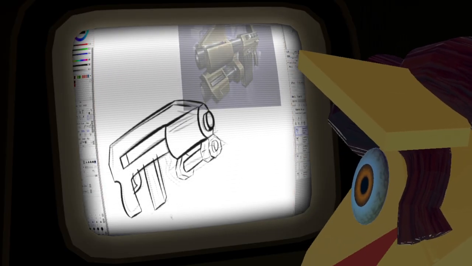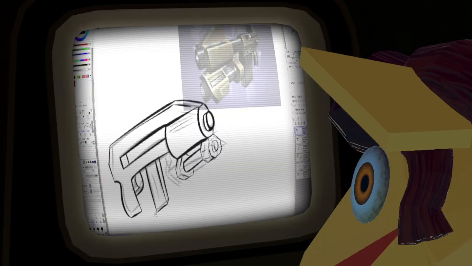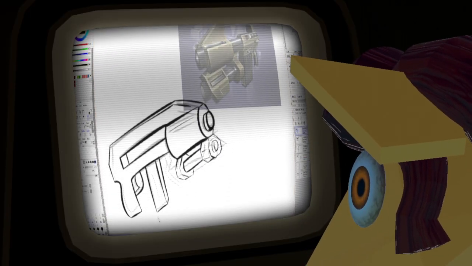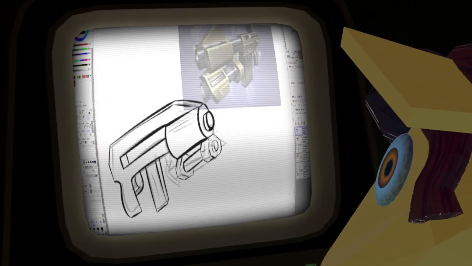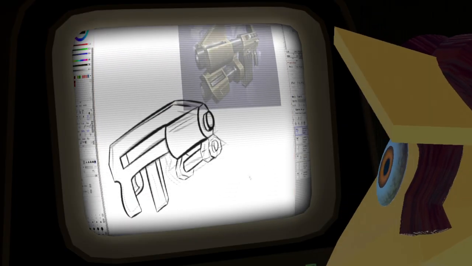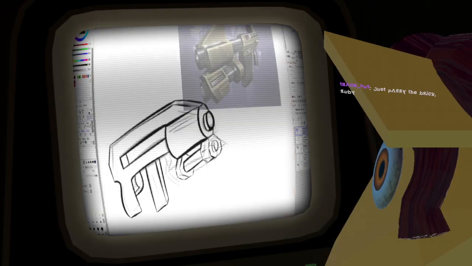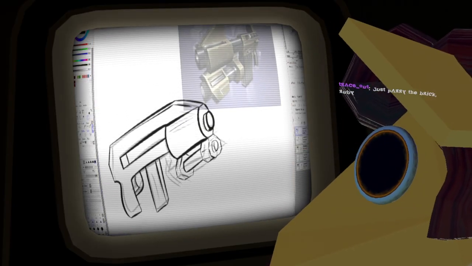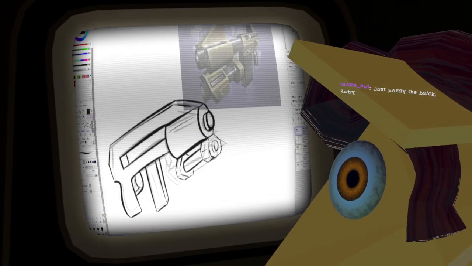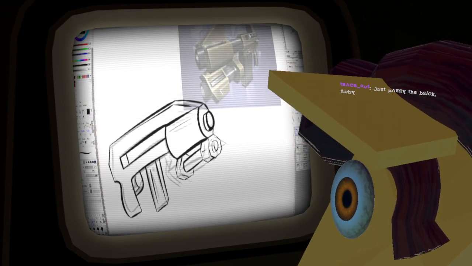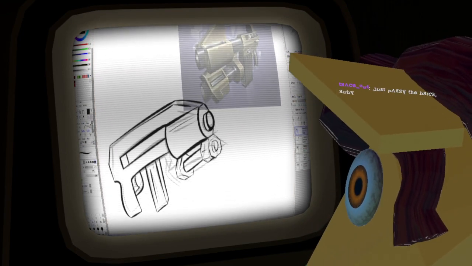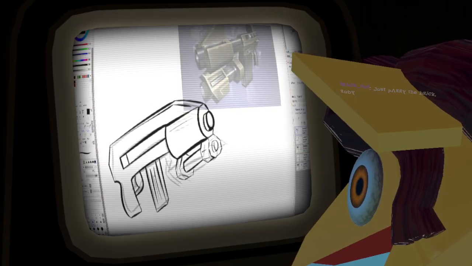Ooh, what did I click? There we go. Right. See. Merge. Get good.